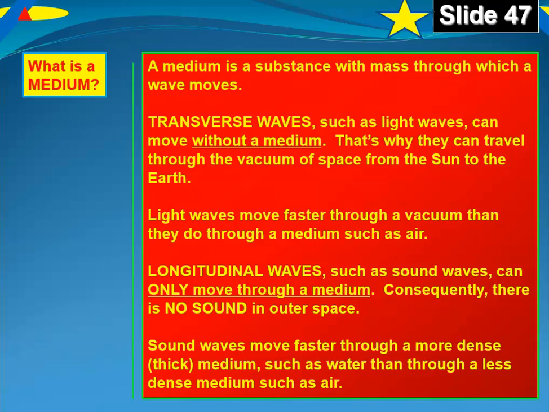Light waves move faster through a vacuum than they do through a medium such as air. So light waves are a type of transverse wave. They don't require a medium. They can travel through space, and when they do that, they move at the pure speed of light. When light has to go through air, it slows down just a little bit, not much that we would notice. But when it has to go through a medium such as air, it will slow down. Longitudinal waves, such as sound waves like the sound of my voice, can only move through a medium. Consequently, there's no sound in outer space.